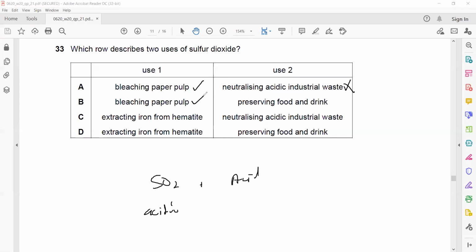Bleaching wood pulp, that's correct. Preserving food and drinks as a preservative, that's also true. Extraction of iron from hematite, we don't use sulfur dioxide, we use carbon monoxide or carbon for this. Neutralizing, that's again wrong. Preserving food and drink is correct, but extraction of iron from hematite, that's wrong. Carbon monoxide is used for extraction of iron. Carbon monoxide or carbon. So B is the right answer.